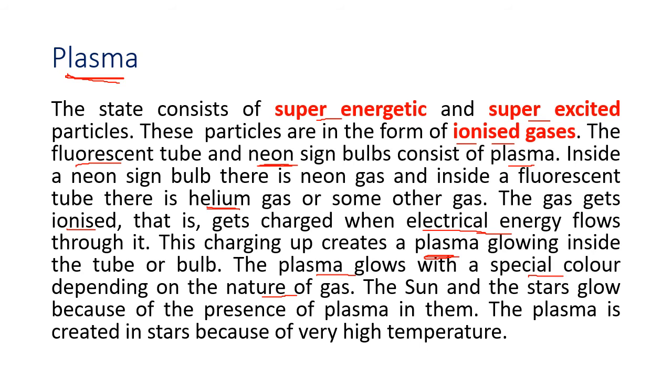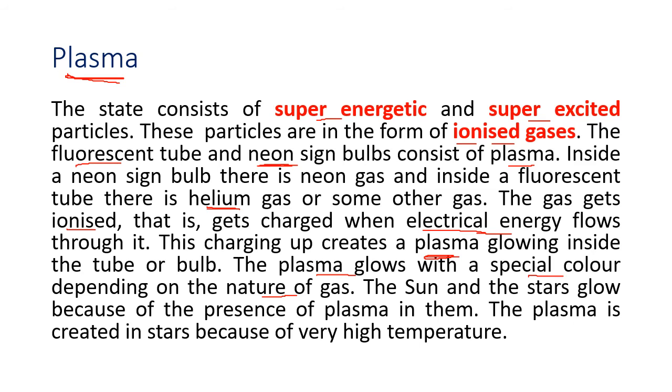So this is the idea. A glass tube is filled with a gas of this inert material, and the gas inside depends upon which color you want. Now when you send the electric spark, the electrons gain the energy and leave the atom, but it is unstable. So the gas will take the electron back, but when it takes the electron back, it has to release the energy, and this energy is thrown out in the form of light. So till the electric spark is given, this is a continuous process. So the neon lights keep on glowing the whole time until you switch off the electric current.